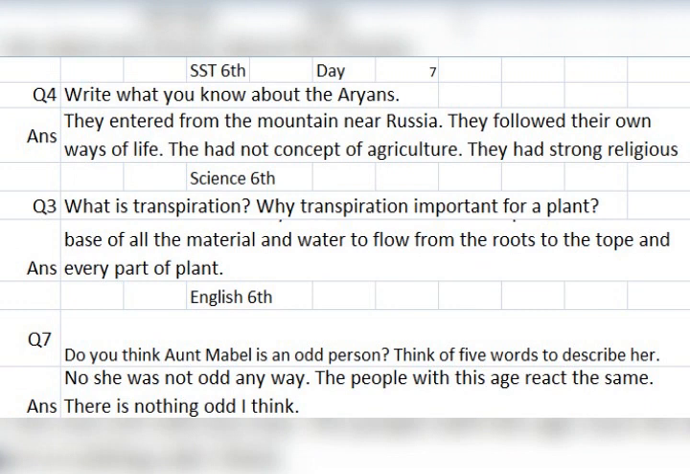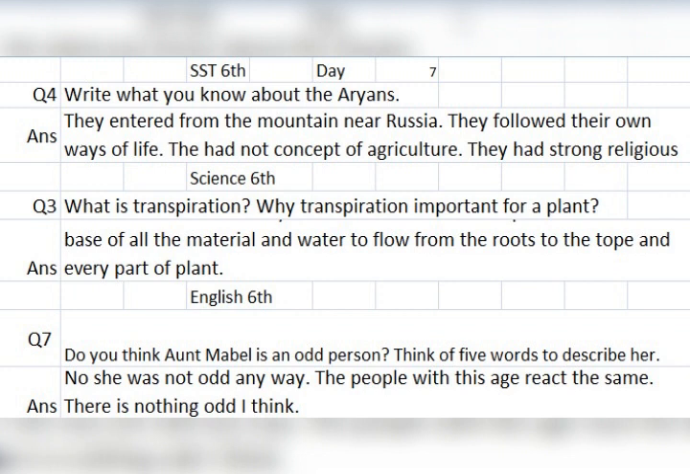Day 7, Science Class 6. What is transpiration? Why transpiration important for a plant? Transpiration is movement of material from roots to shoots and then top to the plant. Base of all material and water to flow from roots to the top, and every part of plant is called transpiration.